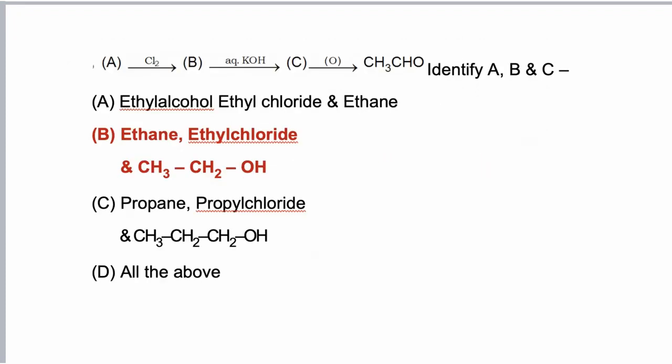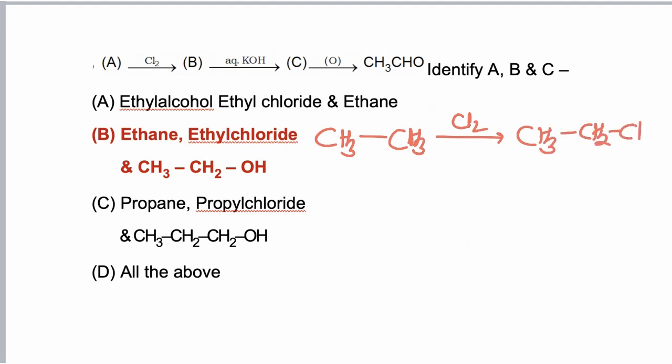In this question, we have to find the missing reactants A, B, C in the reaction sequence. So first, if we take ethane molecule, ethane reacting with chlorine gives ethyl chloride as a product. Now this ethyl chloride on reacting with aqueous KOH gives alcohol CH3CH2OH.